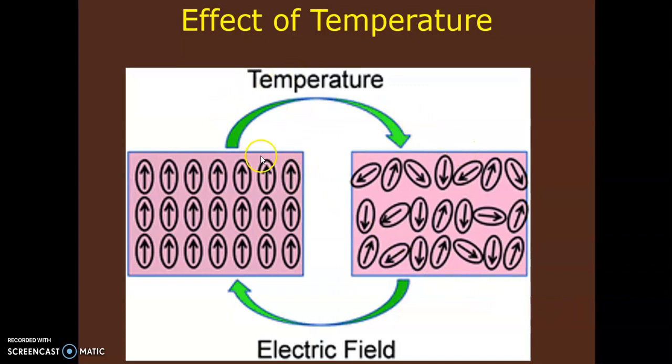So here temperature effect is shown, electric field produced is shown. These are dipoles, I told you, domains. The dipoles are originated in different fashions. So if you see the resultant of this, the resultant will be zero. If the resultant is zero, no polarization will be there. And in some cases, the resultant will not be zero. And when the resultant is not zero, then polarization exists. And at that time you can call it a spontaneous polarization.